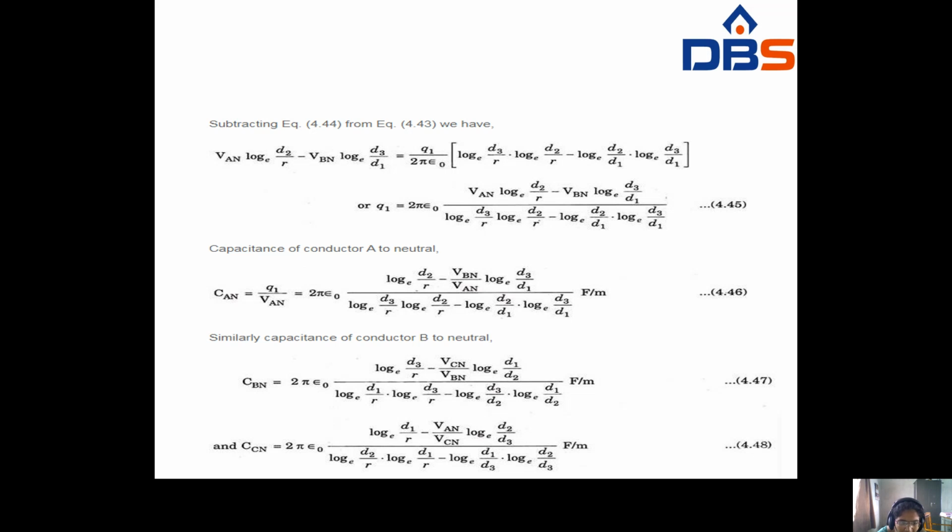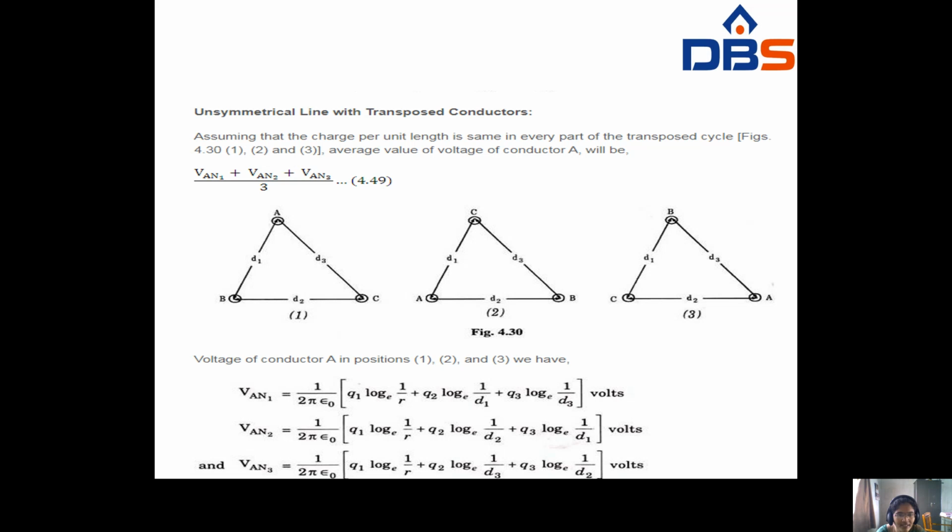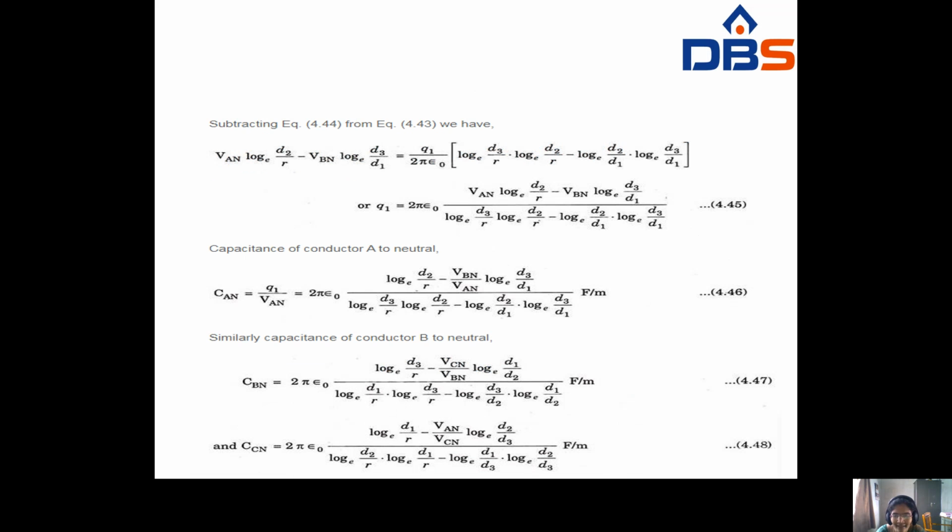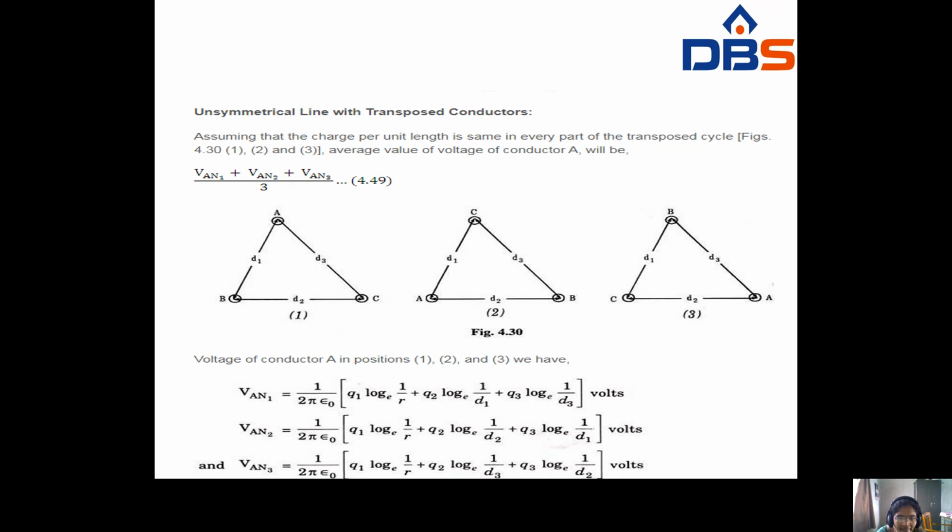Similarly, the capacitance of conductor B, CBN, means Q1 by VBN, with the same Q1 formula. Likewise CCN means Q1 by VCN, in farads per meter. So this is the capacitance of the symmetrical three-phase line conductors. Next we have to see the unsymmetrical line.